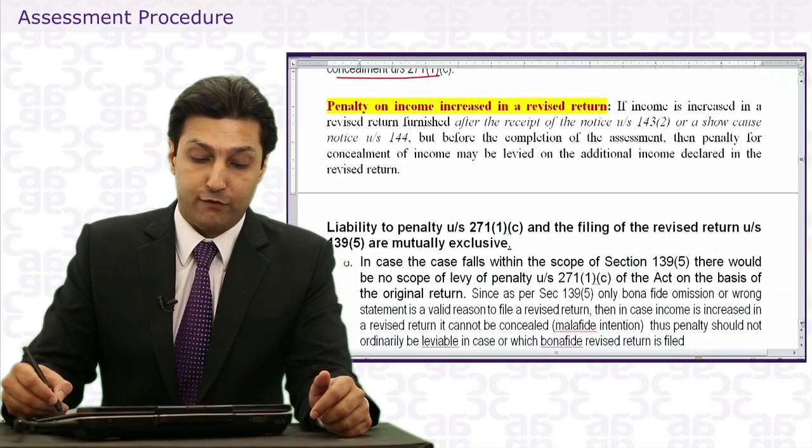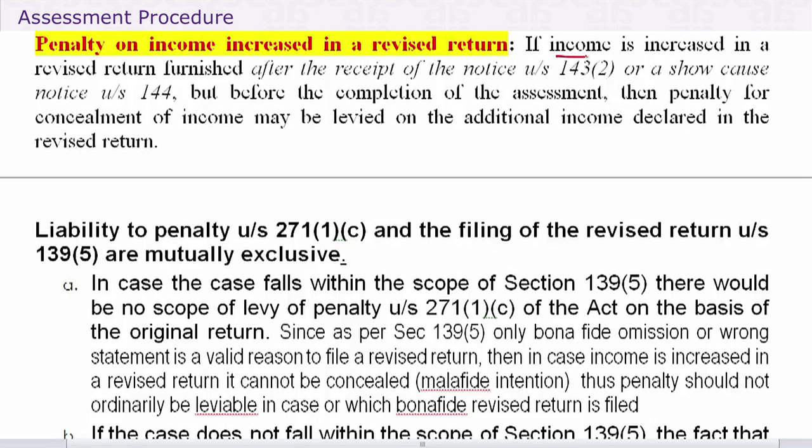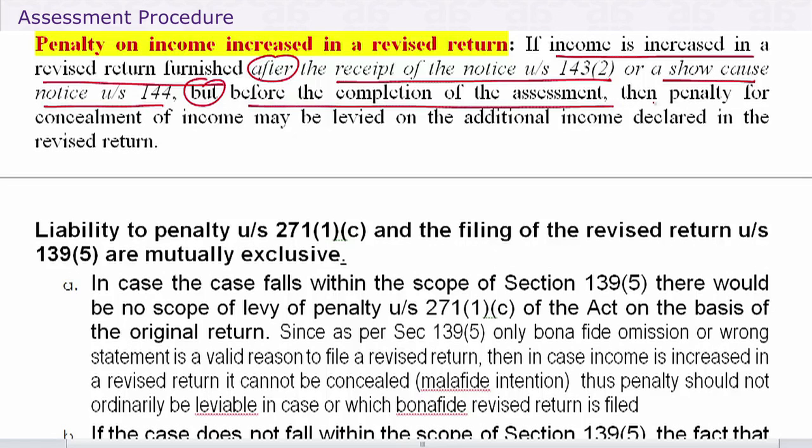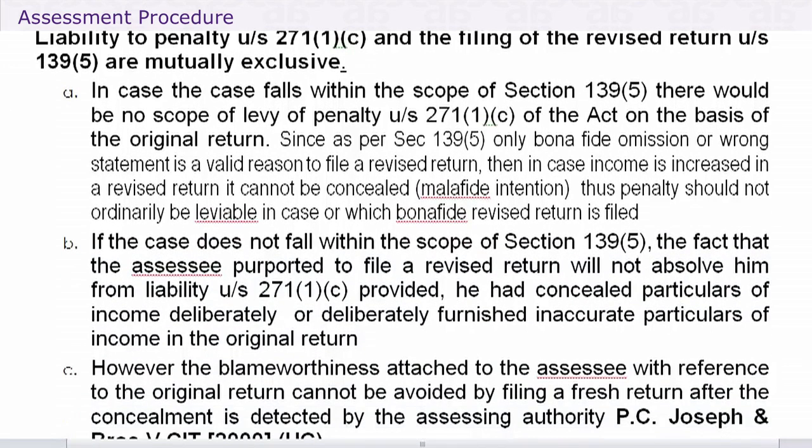So what is the law for penalty on income increased in a revised return? We say if income is increased in a revised return furnished after the receipt of notice under 143(2) or 144, but before completion of assessment, the return is valid, but penalty may, I'm not saying shall, may be levied on the additional income declared in the revised return. We have a few judgments on this. Let's look at each one of them.